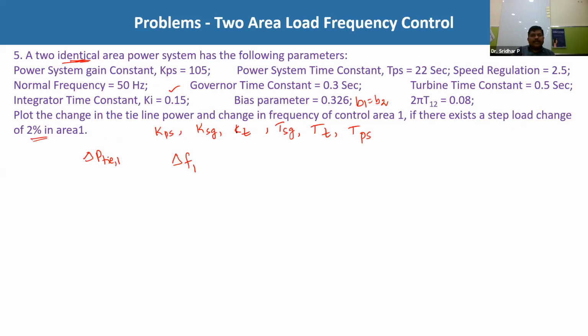So 2% in area 1 means ΔPD1 is 2%, and ΔPD2 is 0. First you have to plot with whichever digital simulation tool we are convenient with. You have to use digital simulation tools to plot this change in tie line power and the change in the frequency. So these are essential things.